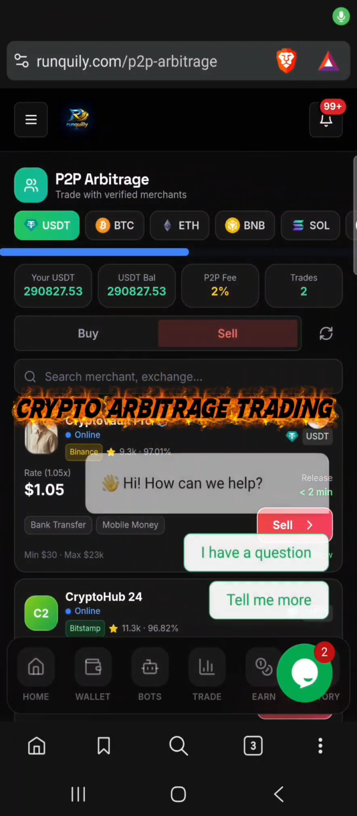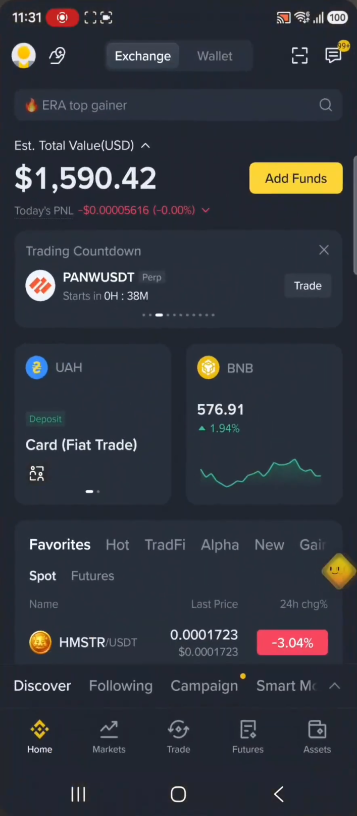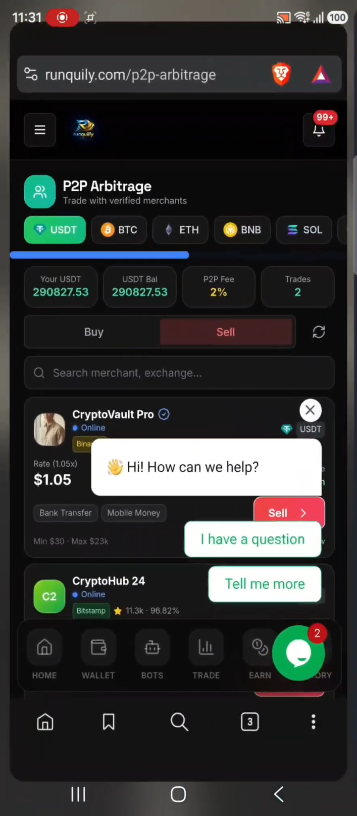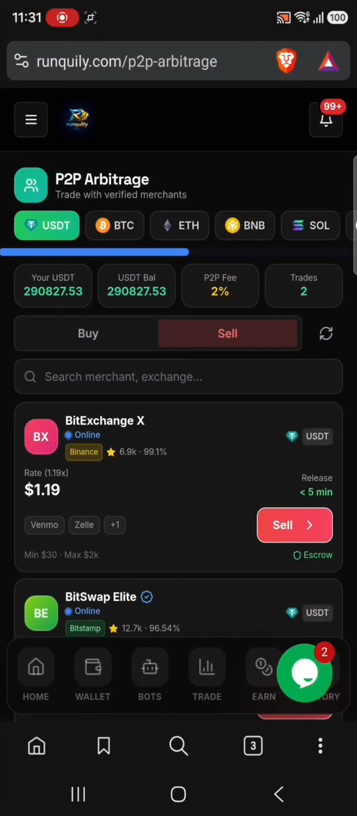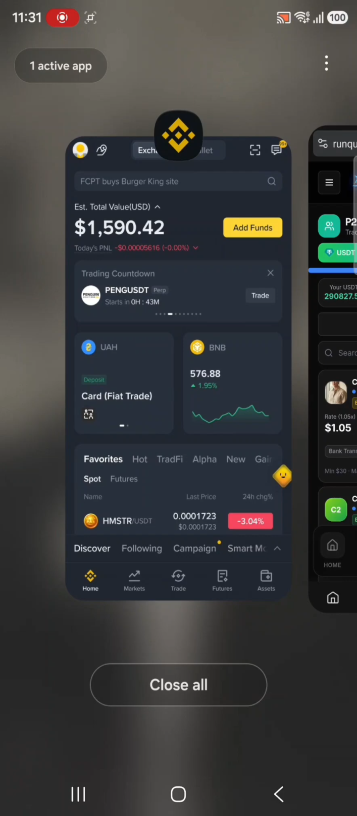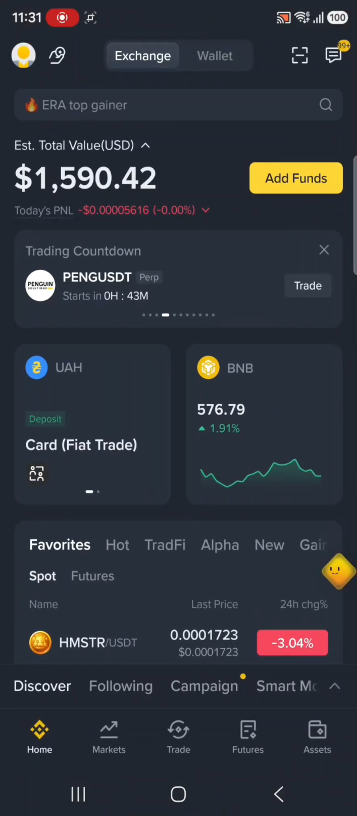What is crypto arbitrage trading? Crypto arbitrage trading is buying assets at a lower price in a centralized platform and selling the same assets at a higher price in a decentralized platform. That is the definition of crypto arbitrage trading, and I will be flipping this amount and making at least 100 USDT profit with crypto arbitrage trading.